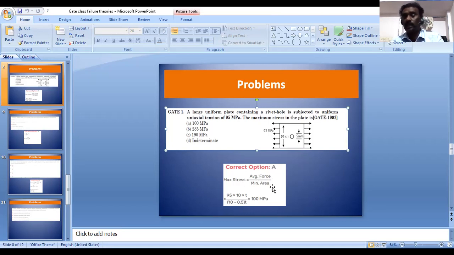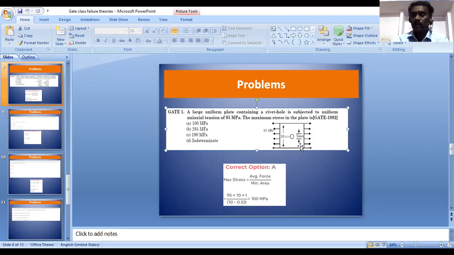You have to take the minimum cross-section area because you have to find the maximum stress. The question says find the maximum stress in the plate, so I take the minimum cross-section area of this component, which occurs at the middle of the plate, where there is a 5 mm diameter hole.